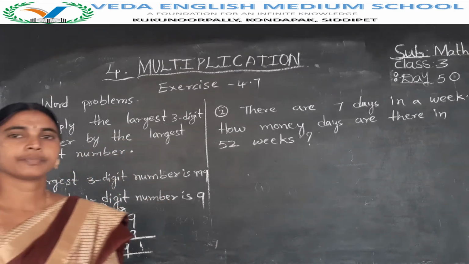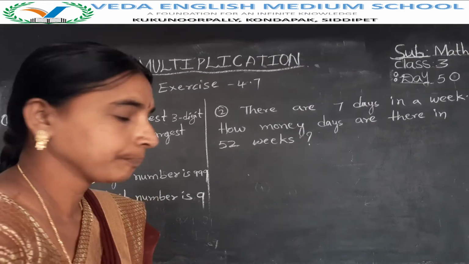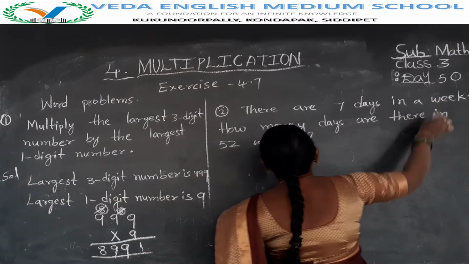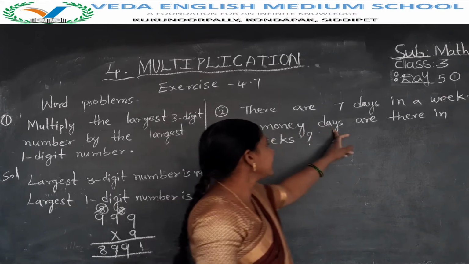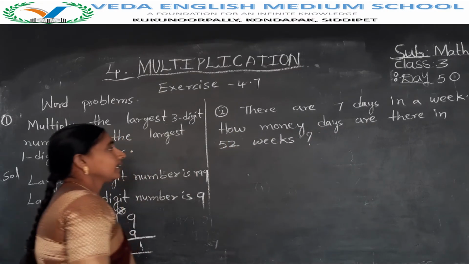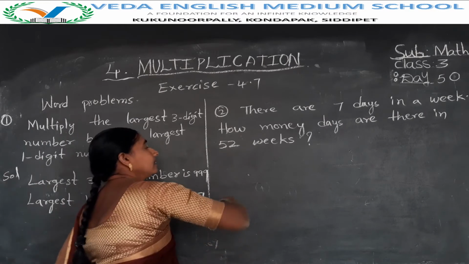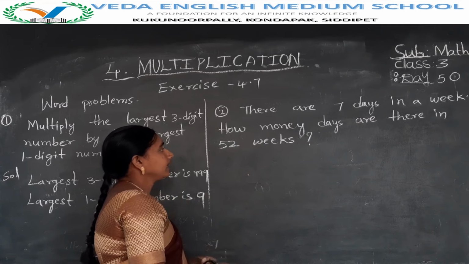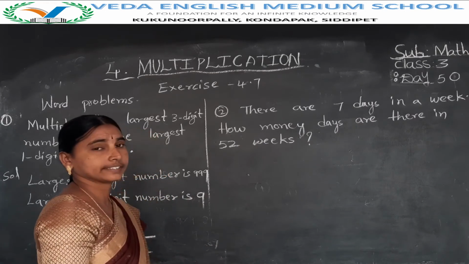Okay, next, second problem. Read the second problem. There are 7 days in a week. How many days are there in 52 weeks? Totally, there are 7 days in a week. There are 7 days in a week. How many days are there in 52 weeks?